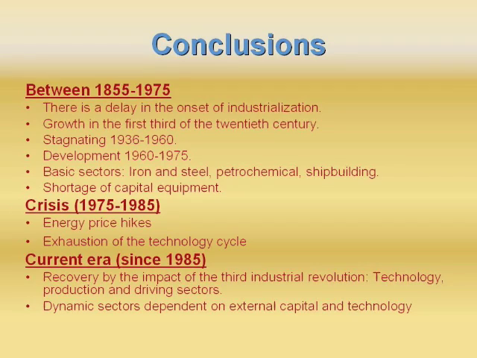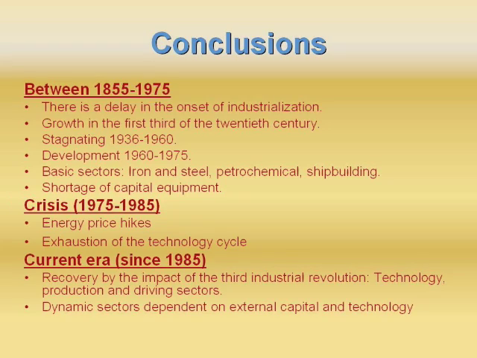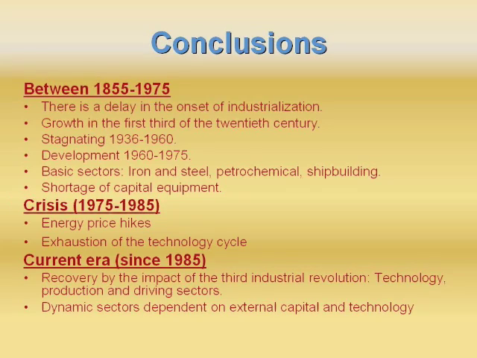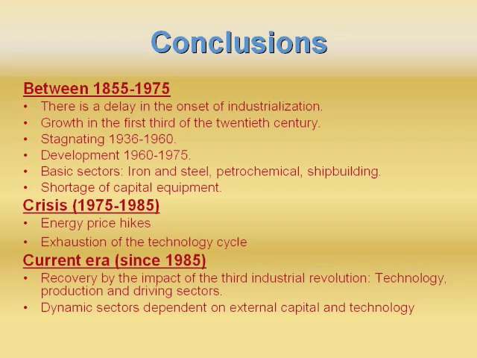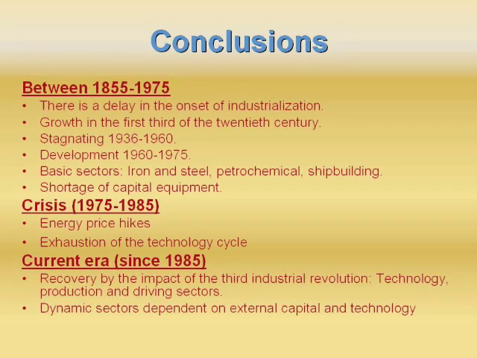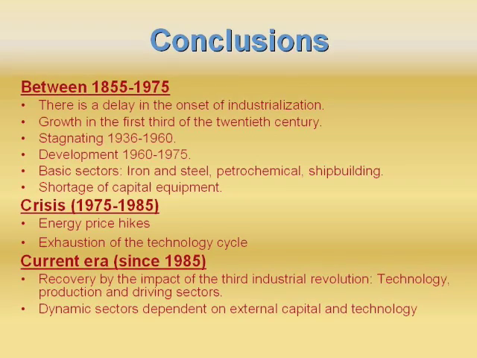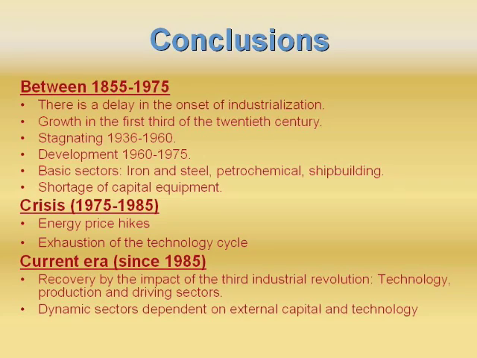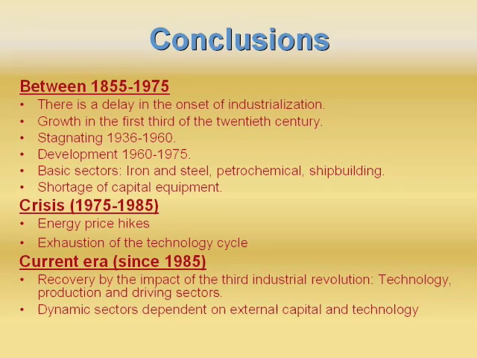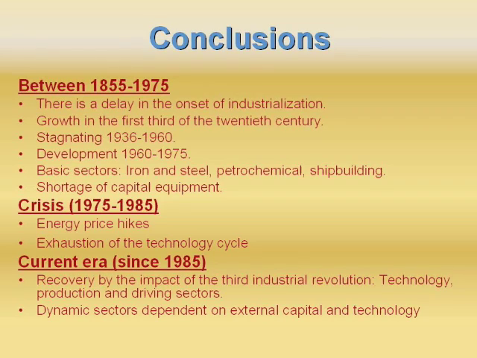Conclusions. Between 1855 and 1975, there is a delay in the onset of industrialization. Growth in the first third of the 20th century. Stagnating 1936–1960. Development 1960–1975. Basic sectors: iron and steel, petrochemical, shipbuilding.